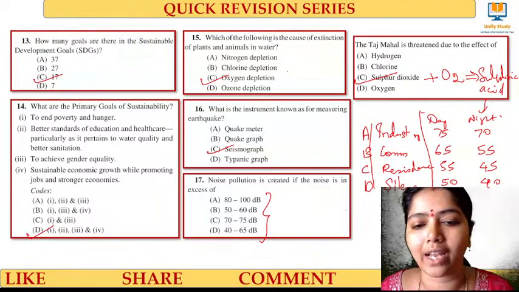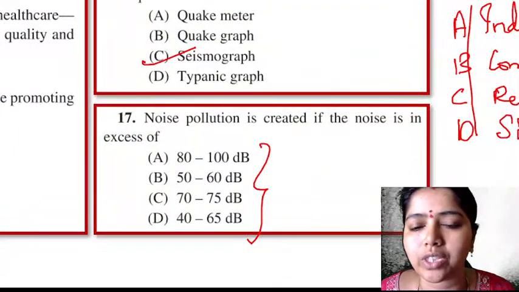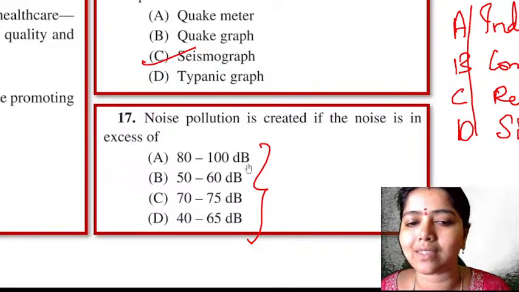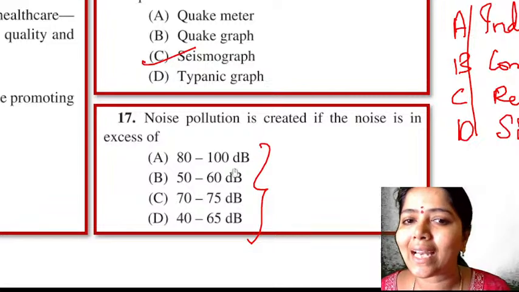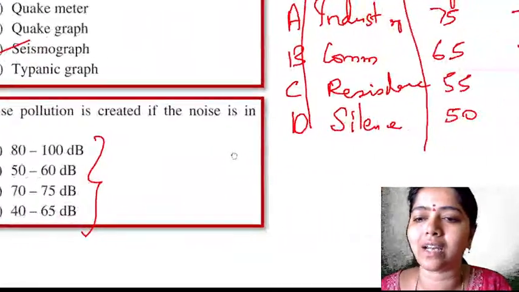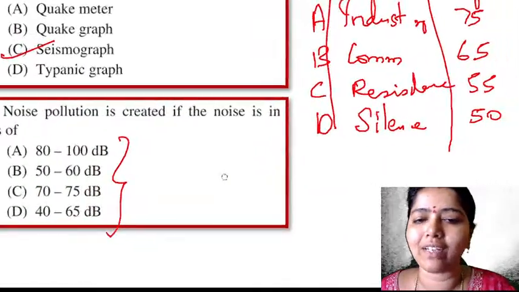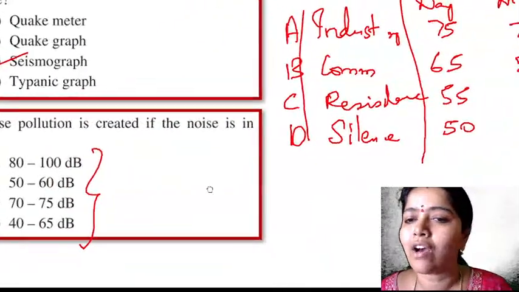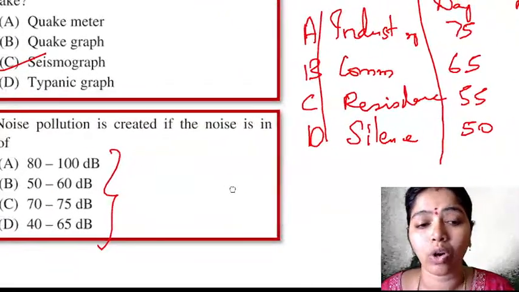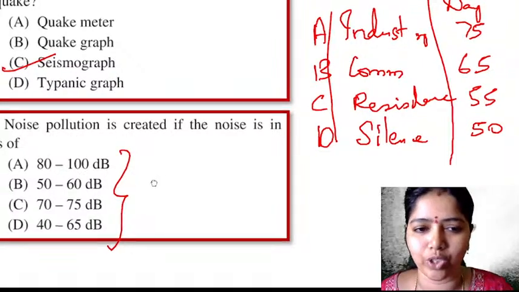Very good. The right answer for this question: the noise pollution is created if the noise is in excess of 80 to 100 decibels, because at industry level itself it comes up to 75 decibels. 50 to 60 decibels is in the commercial zone, 70 to 75 can be at the industry level, and 50 to 60 can be in the range of residence and silent zones. So if the noise is 80 to 100 decibels, then it is literally noise pollution.